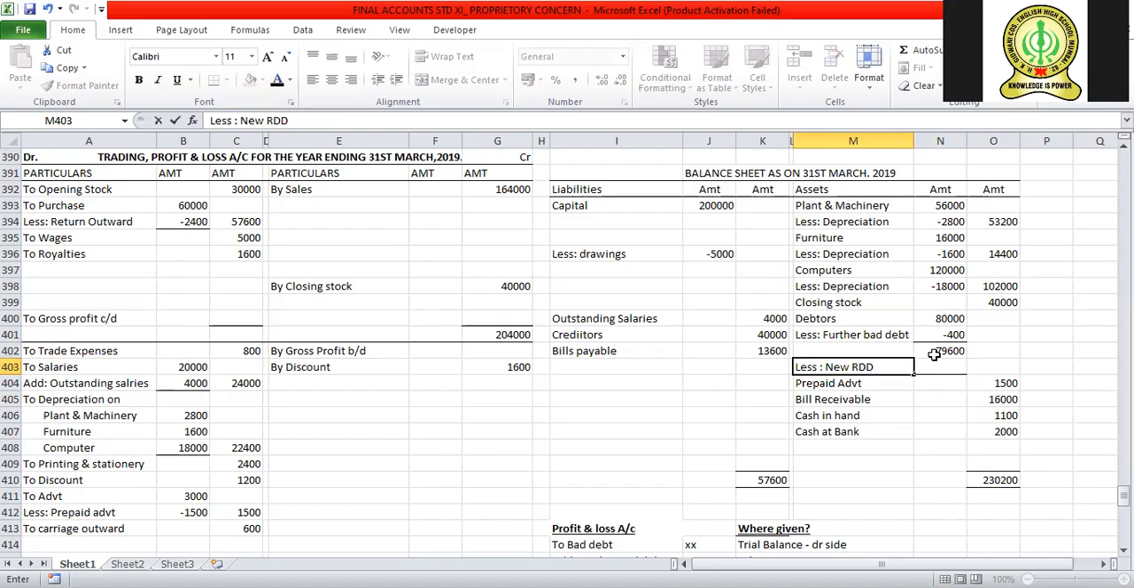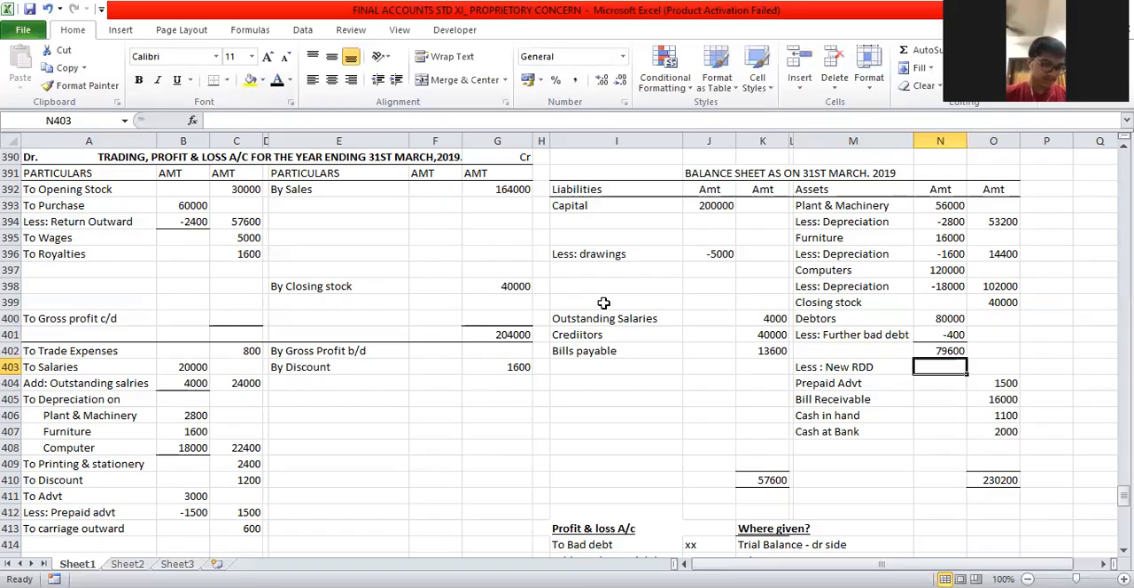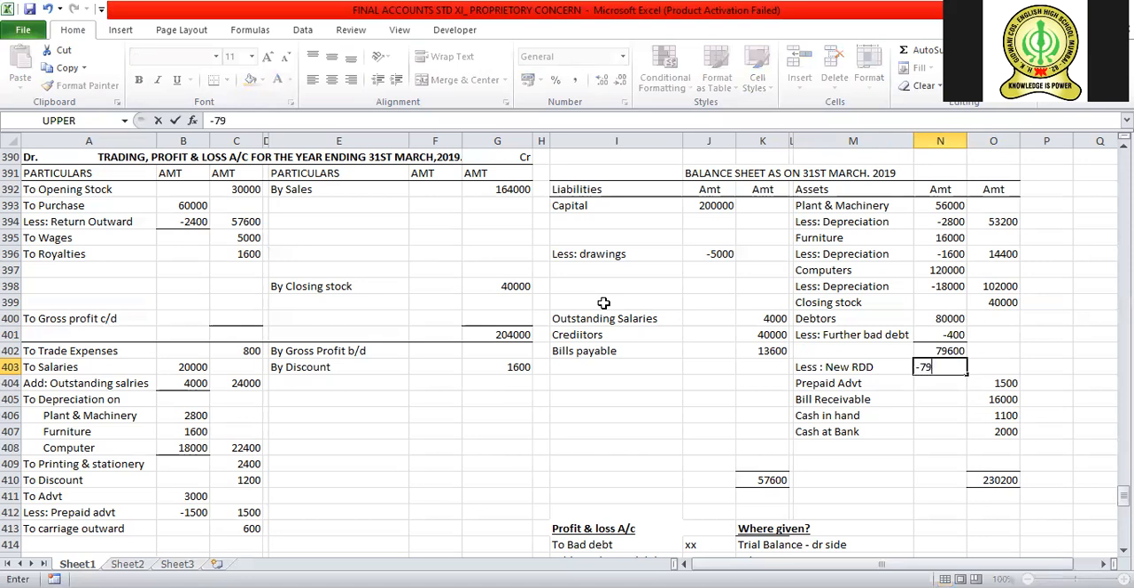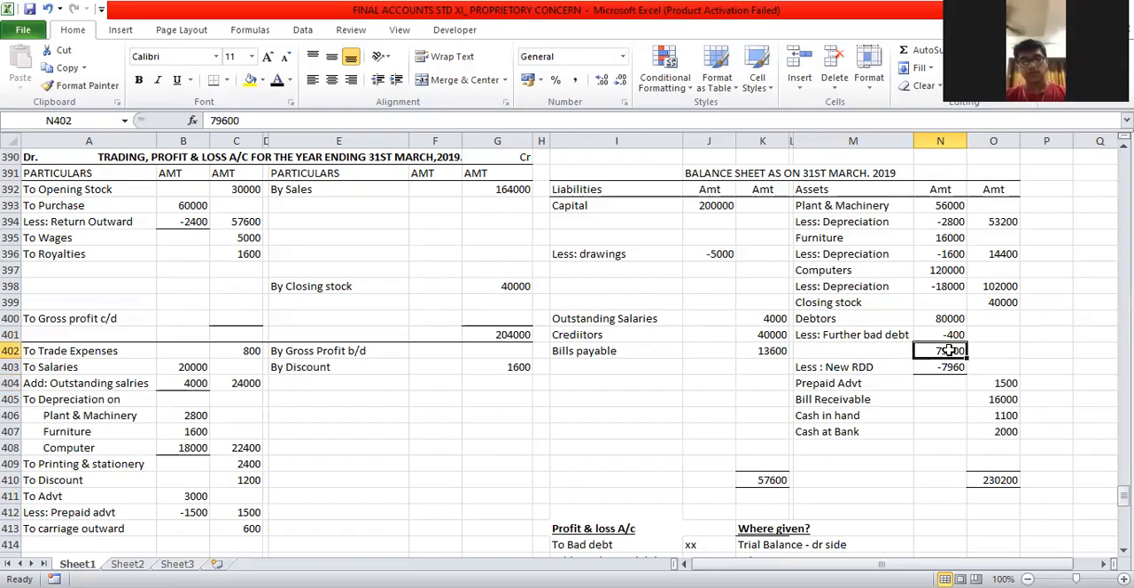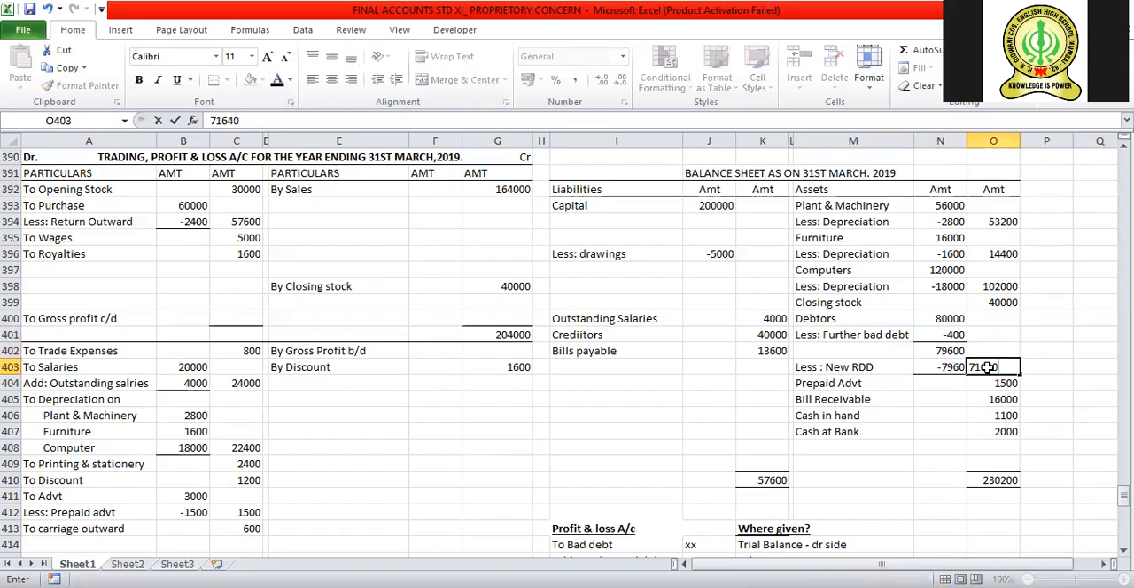In the balance sheet both are deducted, keep this in mind, okay? Further bad debt and new RDD both are deducted. That will be added in the profit and loss account. Don't get confused. Because that much is the new provision we are creating, the value of the debtors, the value of the asset, will be reduced. So that will be 10% of sundry debtors, that is 7960, after deducting further bad debt. Are you clear with this? So 7960, when you minus it, you will get 71,640. Hope you are clear with this.